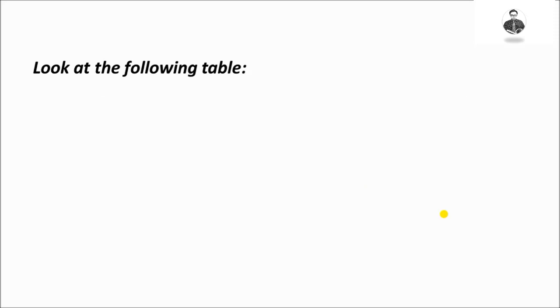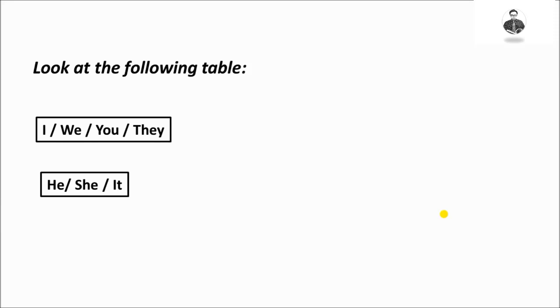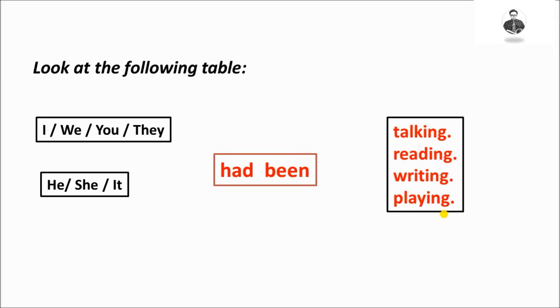Look at the following table. I, we, you, they, he, she, it, had been talking, reading, writing, and playing. These are subjects plus had been plus talking, reading, writing, and playing. These are verbs plus ing or verb-ing. This is the structure of the past perfect continuous tense.